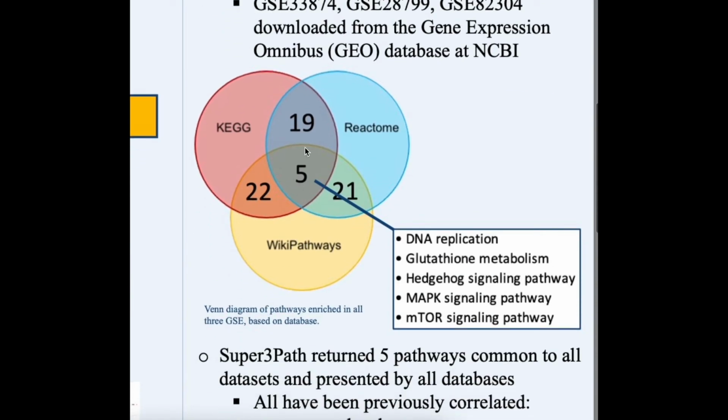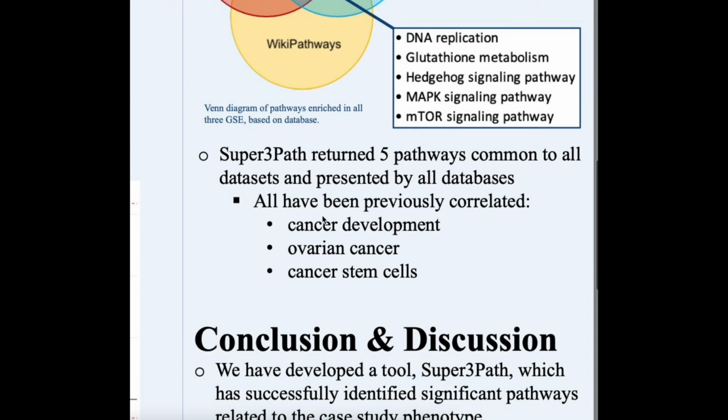Super3Path returned 5 pathways common to all 3 datasets and presented by all databases: DNA replication, glutathione metabolism, hedgehog signaling pathway, MAPK signaling pathway, and mTOR signaling pathway. All these pathways have been previously correlated to cancer development, ovarian cancer, and/or cancer stem cells, validating Super3Path as a reliable tool.